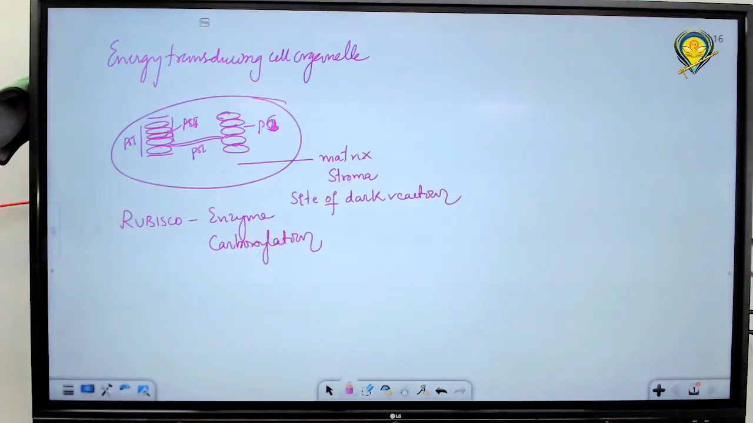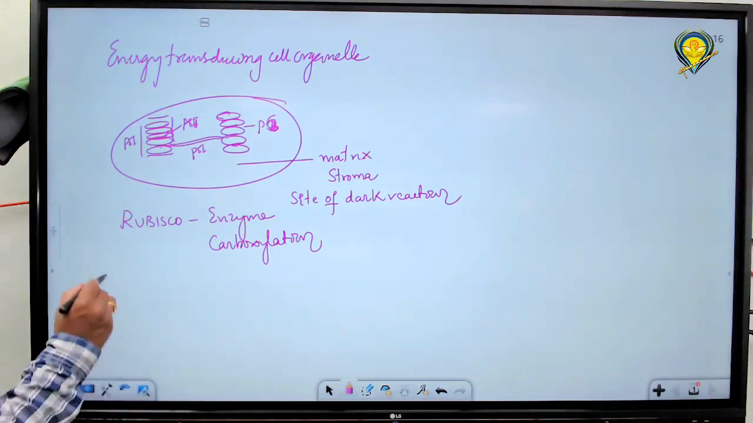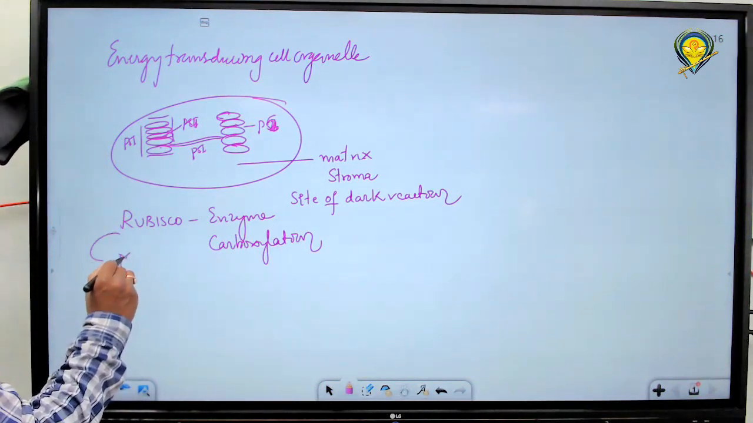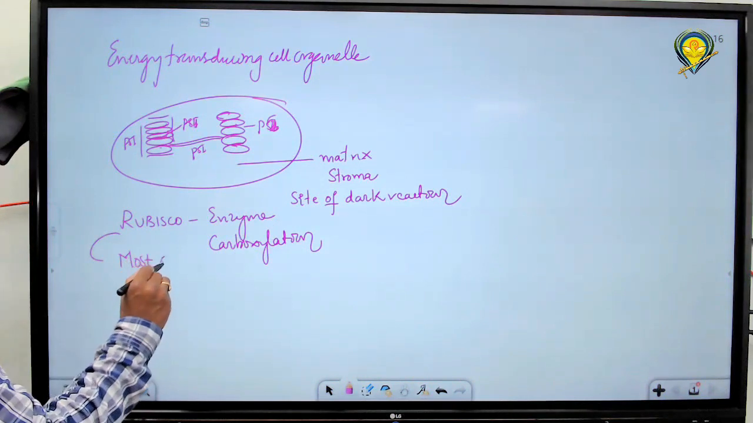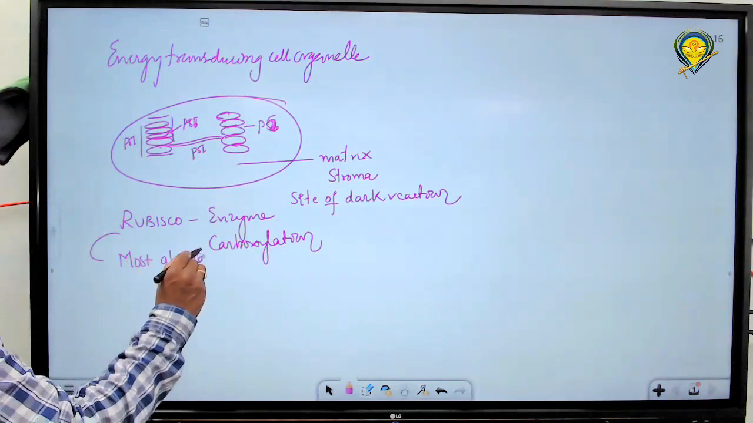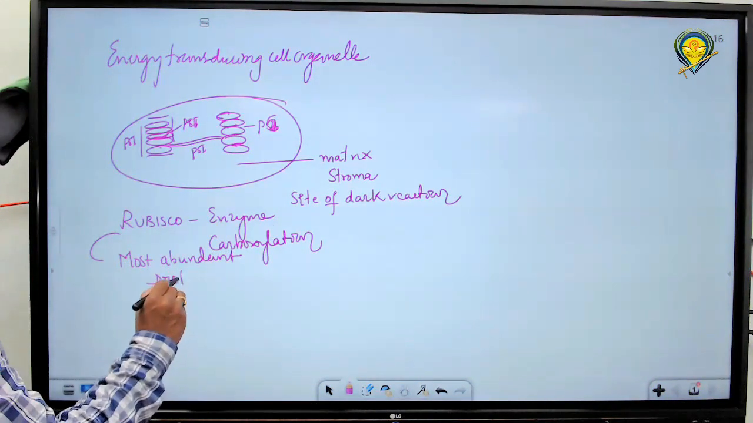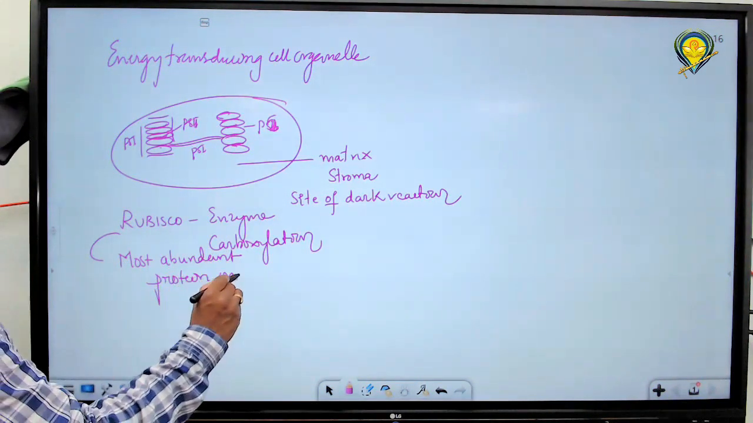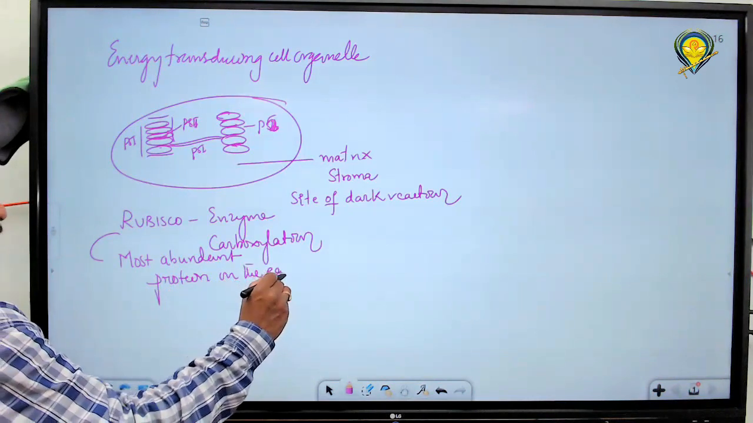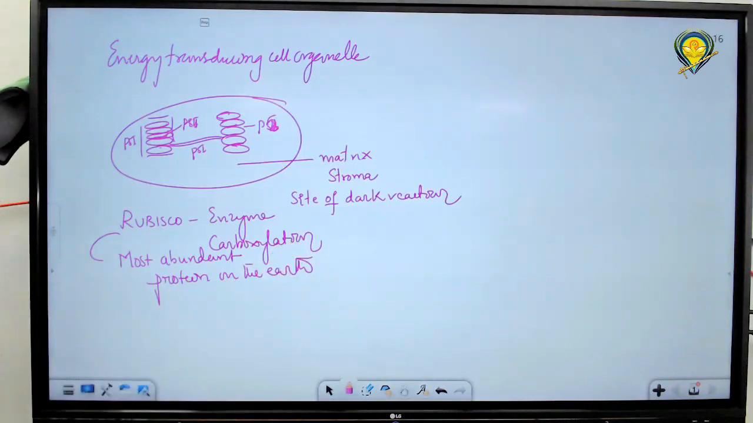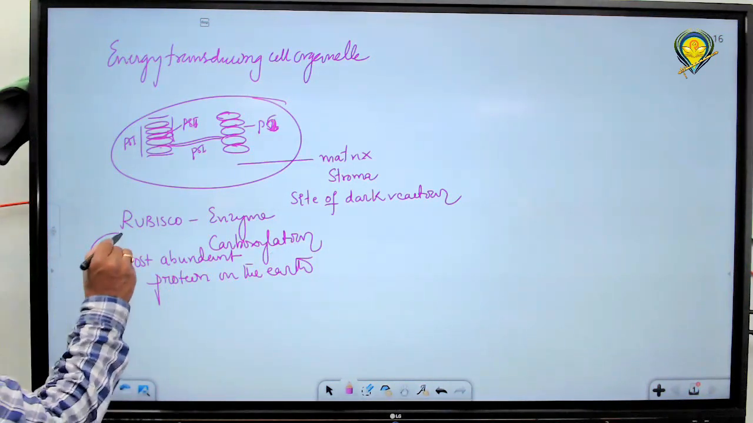Carboxylation is a particular type of reaction in which Rubisco is involved. Rubisco is said to be the most abundant protein on the earth. Why? Rubisco is an enzyme.